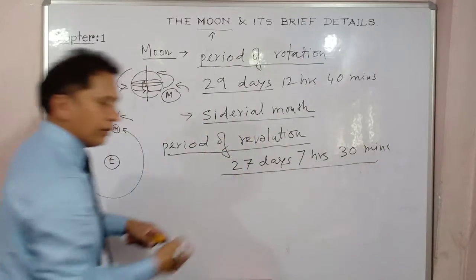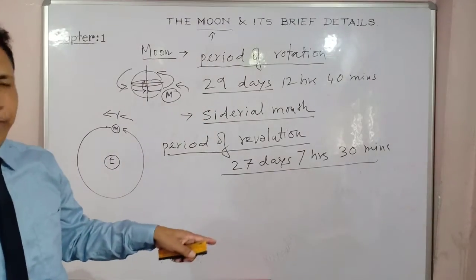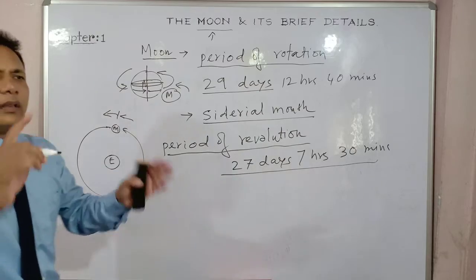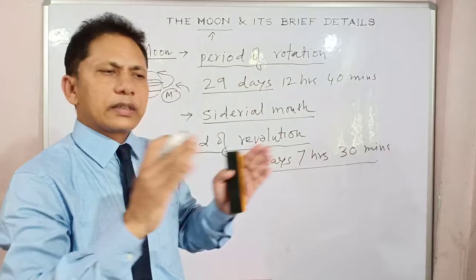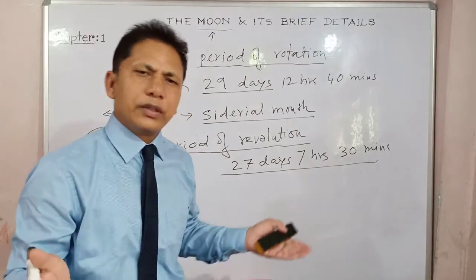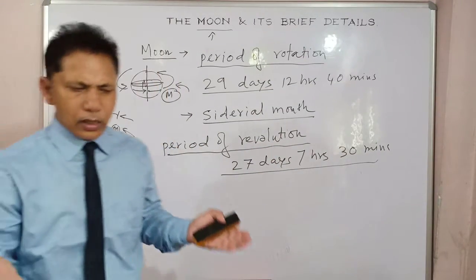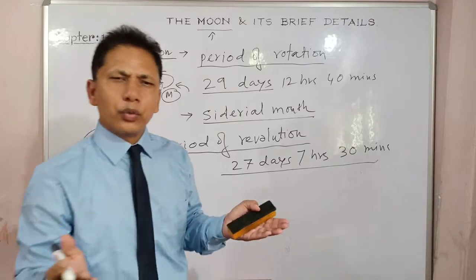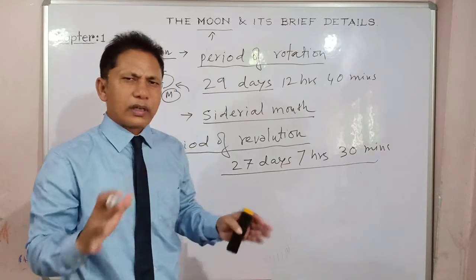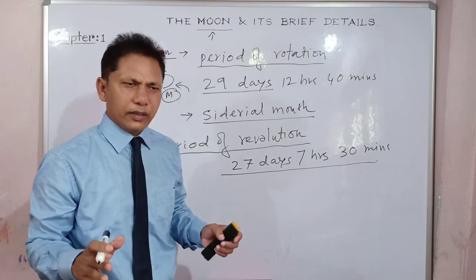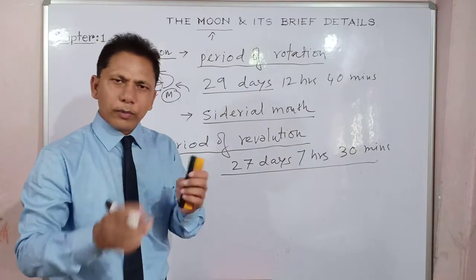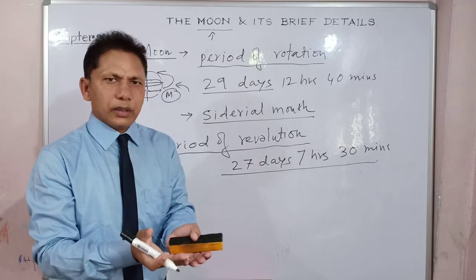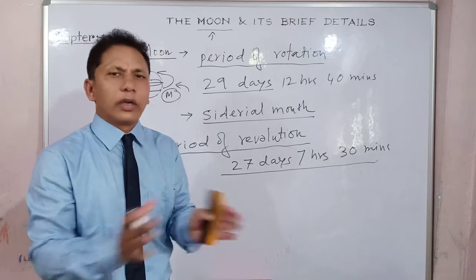And there is a basic important thing here: the time interval or period between two successive new moons, right? You know what is new moon and full moon? Full moon is Purnima, and the new moon is Amavasya, the total darkness in that very night. We really get scared to go out, especially the children. Got my point? Amavasya is the total darkness, when the moon is not at all visible.